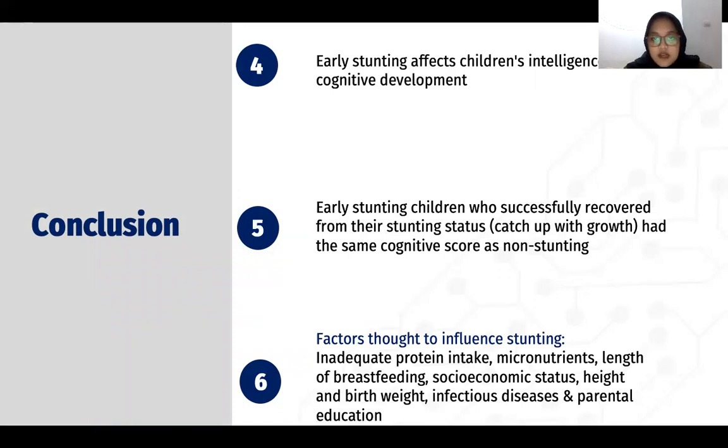Fifth, early stunted children who successfully recover from their stunting status or catch up with growth have the same cognitive score as non-stunted children. And the last, factors thought to influence stunting are inadequate protein intake, micronutrients, length of breastfeeding, socioeconomic status, height and birth weight, infectious disease, and prenatal education.